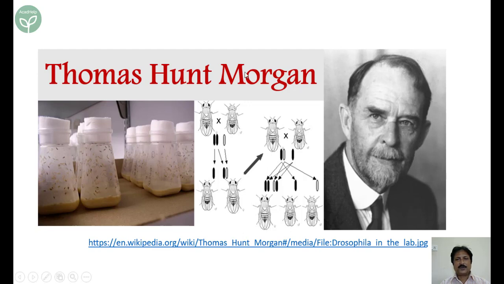And also on the starting page, you must have seen a color photograph of a Drosophila. Drosophila, or the fruit fly, is a model experimental material, and is linked to the name T.H. Morgan.